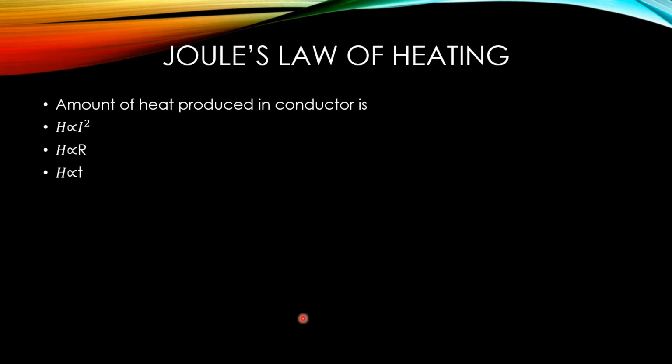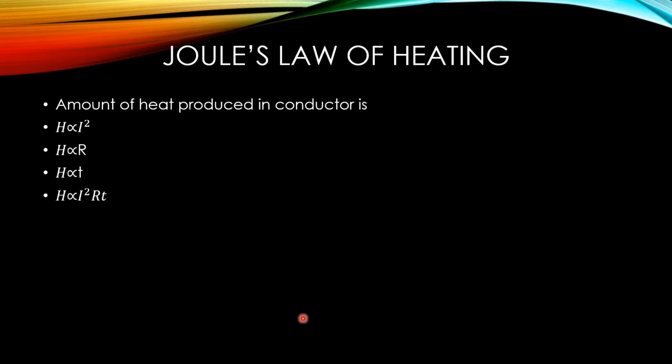Amount of heat produced in a conductor is directly proportional to the square of the current flowing through the conductor. Heat is directly proportional to the resistance of the conductor. Heat is directly proportional to the time during which current is flowing.